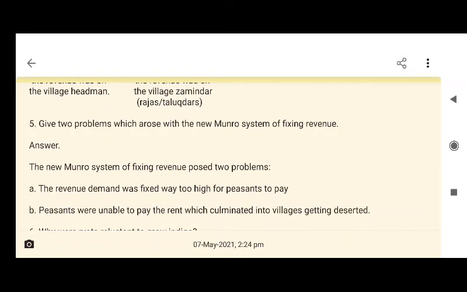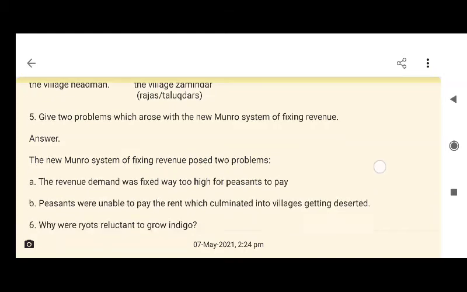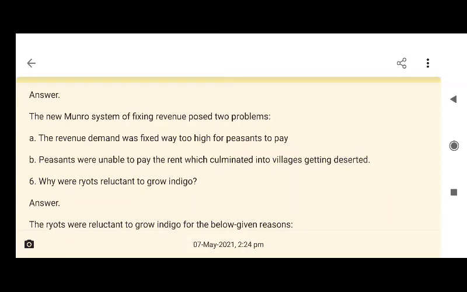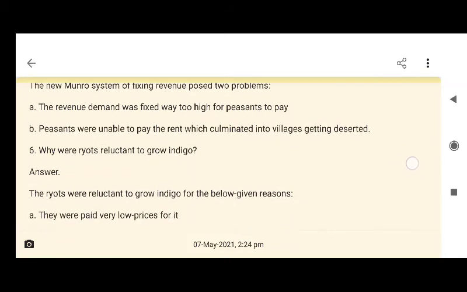Fifth question: what problems arose with the new Munro system of fixing revenue? Answer: the new Munro system of fixing revenue posed two problems. The revenue demand was fixed way too high for peasants to pay. Second, peasants were unable to pay the rent, which culminated in villages getting deserted.